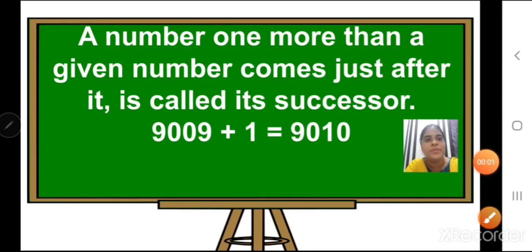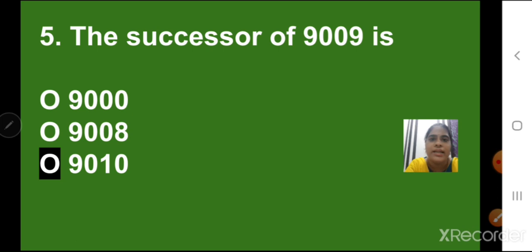So children, we have to add 1 to the number so that we can find the successor, which is the after number. So 9009 plus 1 is 9010. Then click on the correct option, which is 9010.